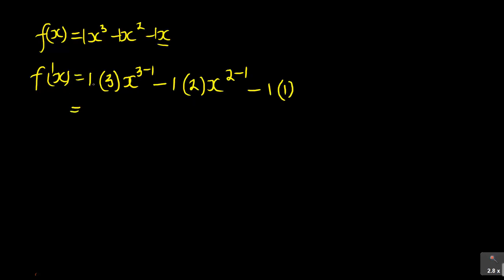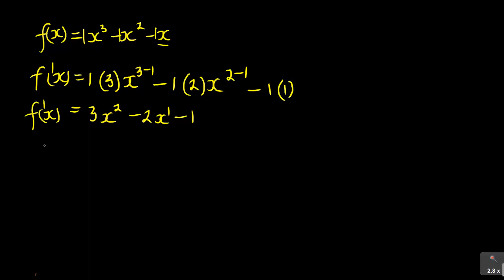Then 1 times 3 is 3x squared, minus 1 times 2 is 2x, minus 1. So this is your f prime x.